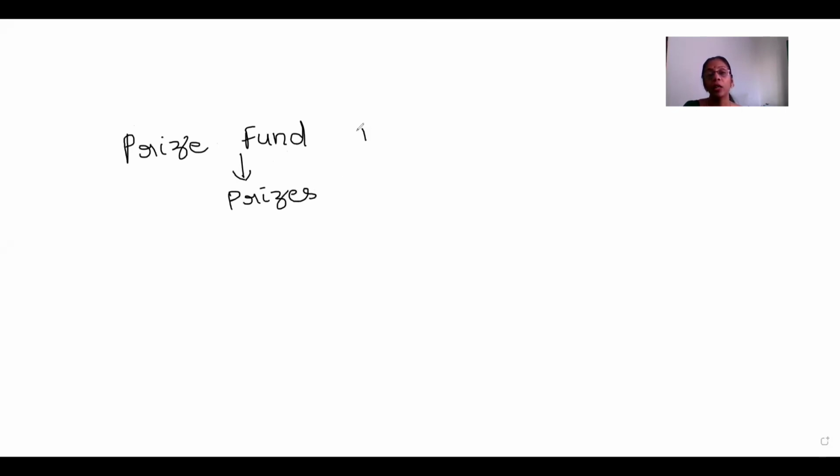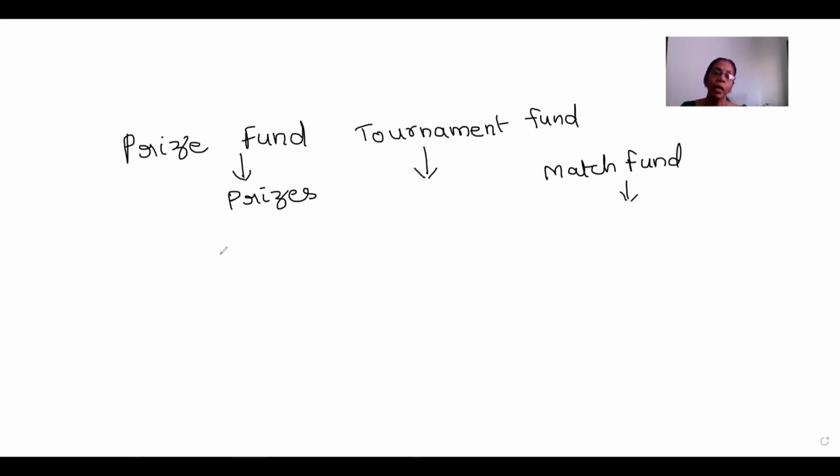Similarly, they can maintain a tournament fund. They can also maintain a building fund. It depends upon the nature of the organization; a match fund can also be maintained. Like this, whatever the expenses in respect of it, the money will be taken from this fund, which will be exclusively maintained by the NPO. Now, how do you treat these items? Usually, any fund is a liability. It will be treated as a liability, which will appear on the liability side of the balance sheet.